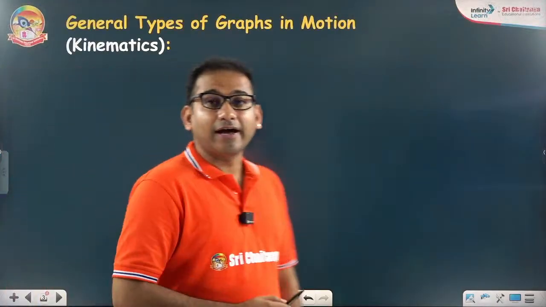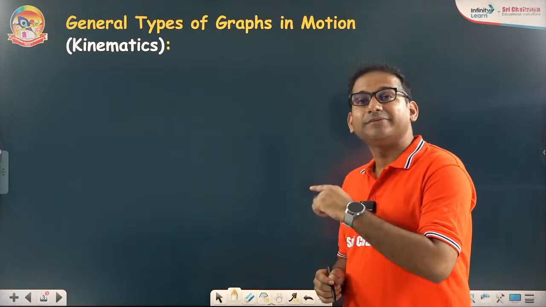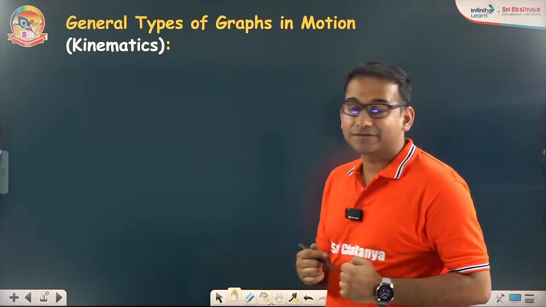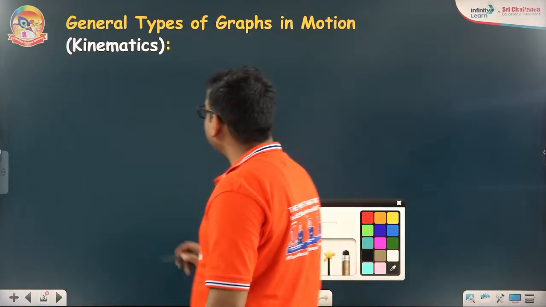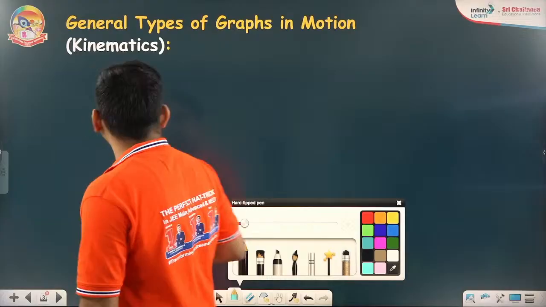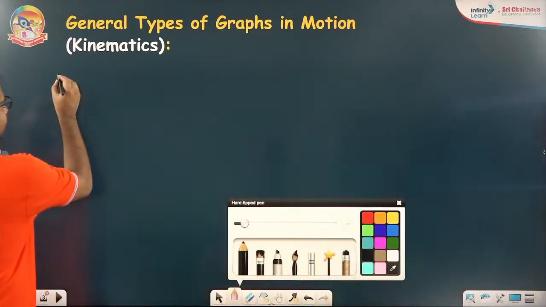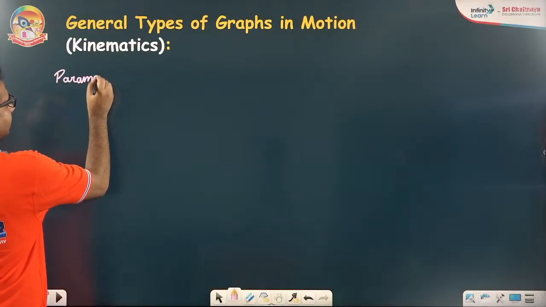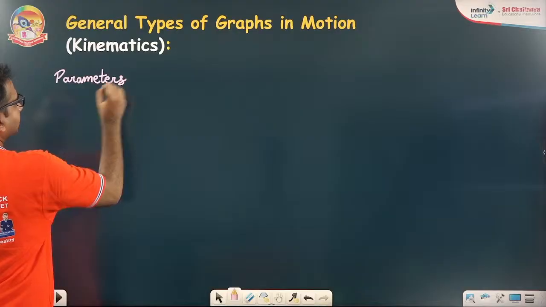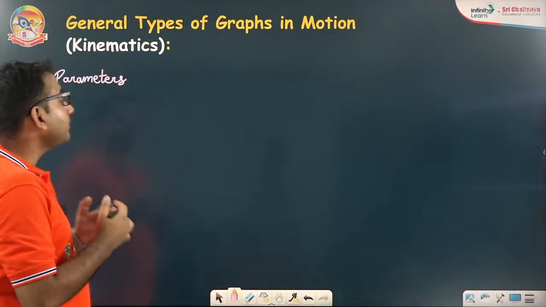So first of all, I would like to introduce the general types of graphs in motion. Like in the kinematics unit, what types of general graphs we have to discuss. So first of all, I'm starting with the common graphs. So if I talk about the parameters of motion, like in equations of kinematics, or while analyzing the motion of a particular body, how many parameters do you